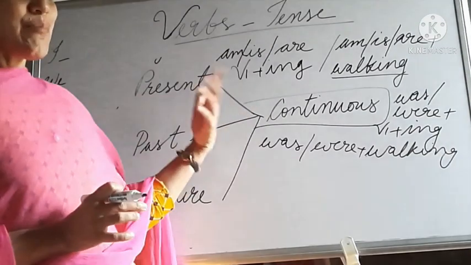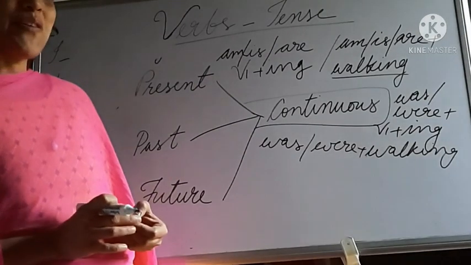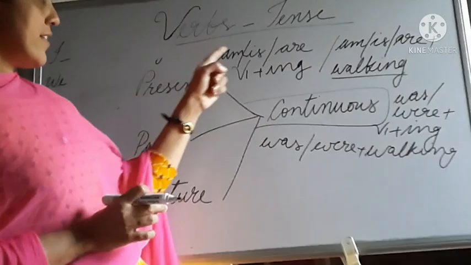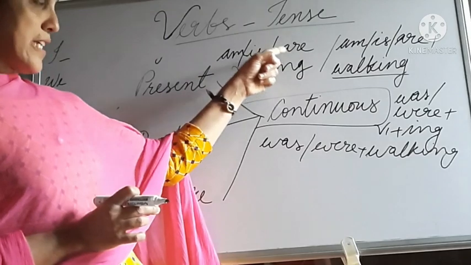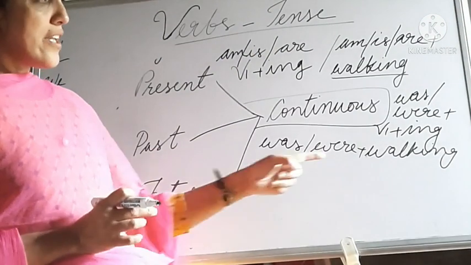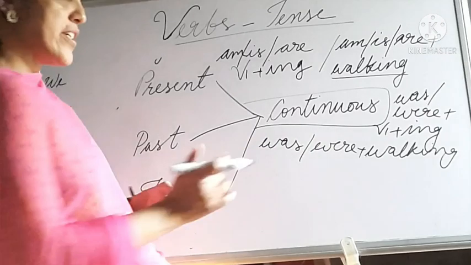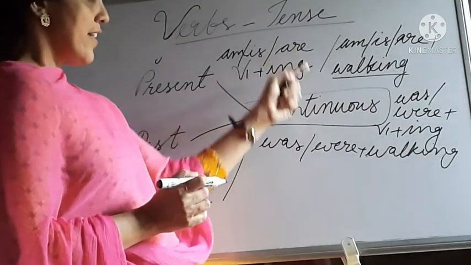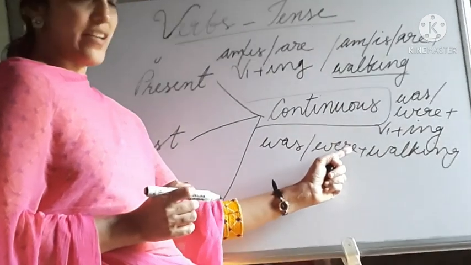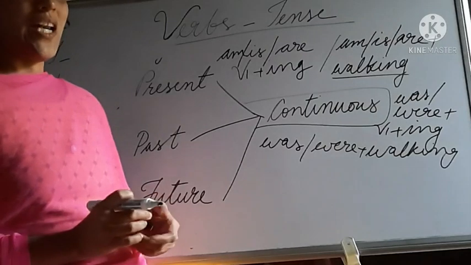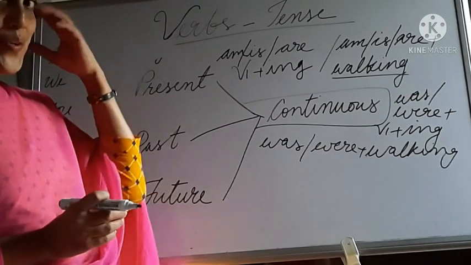That means is or was can be used with singular. Then what about were? Same as the case of are. Are can be used with plural, and here were can also be used with plural. Are ends with re, were also ends with re. So both of them can be used with plural. So that's an easy way to remember.